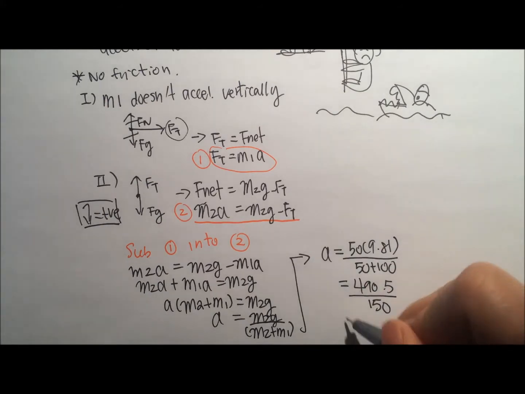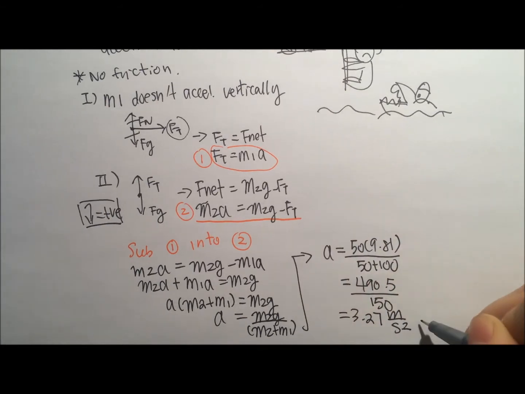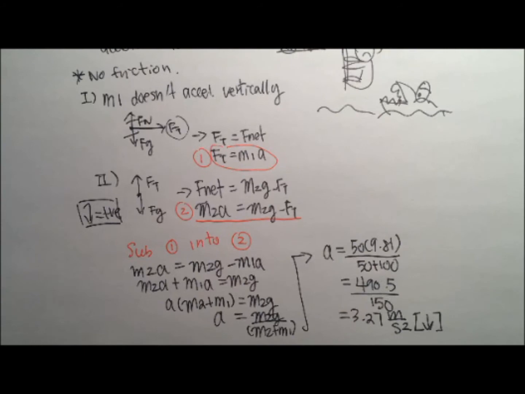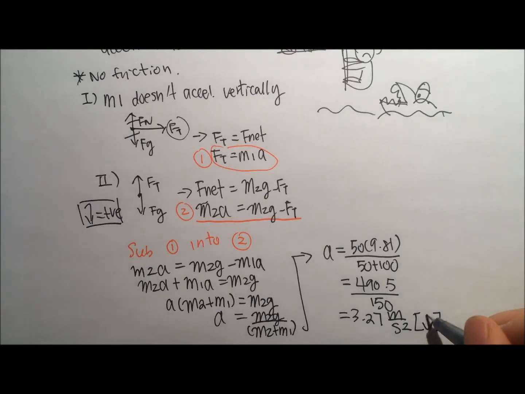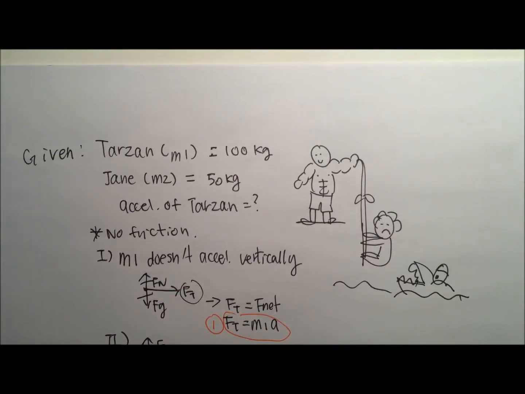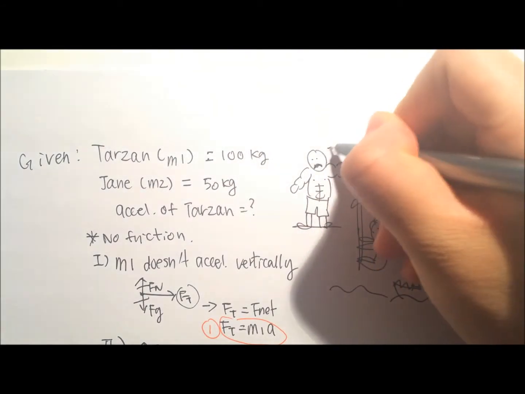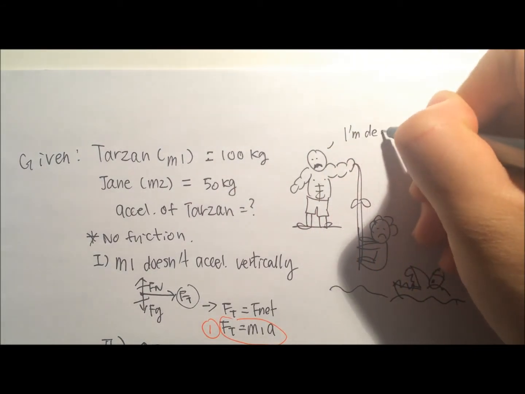From our calculations, we know that acceleration is 3.27 meters per second squared. That means Tarzan is accelerating horizontally towards the cliff edge at 3.27 meters per second squared. Guess both him and Jane are going to be fed to the crocodiles tonight.